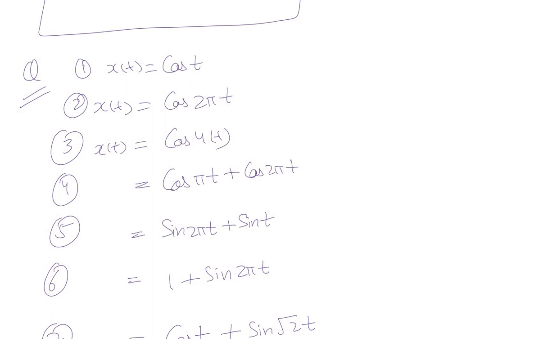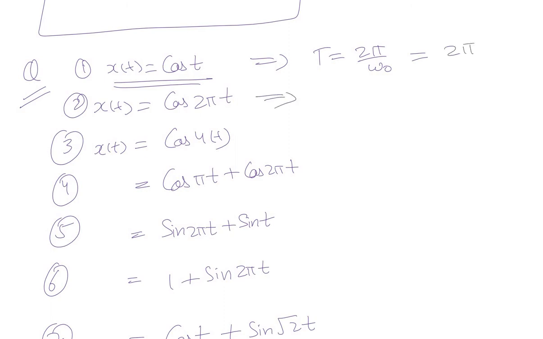So first one is x of t is equal to cos of t. What will be its fundamental period? It's a sinusoidal signal. So for a sinusoidal signal, the fundamental period is T equal to 2 pi by omega naught. Here omega naught is equal to 1, so you can say the time period here is 2 pi.